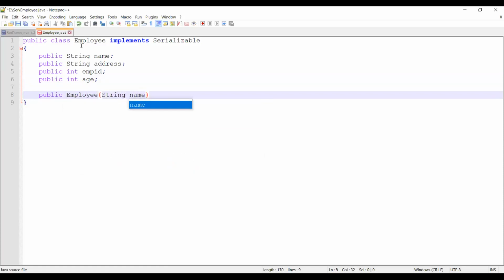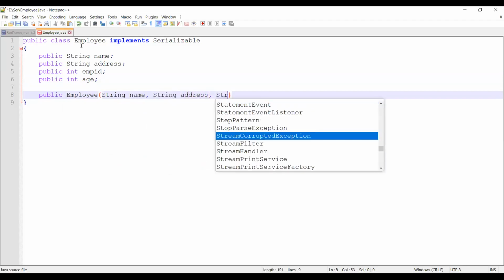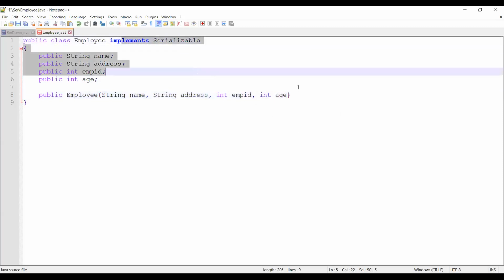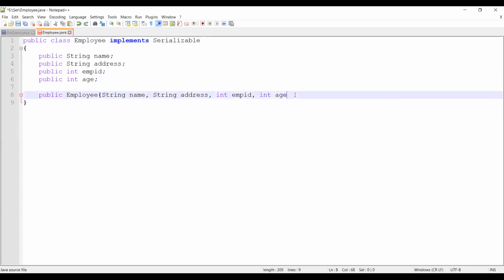String name, string address, int employee ID, int age. Yeah, I have a constructor with all these. I'll even write code inside my constructor.